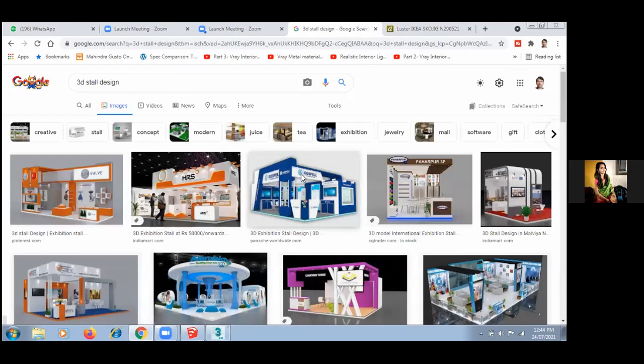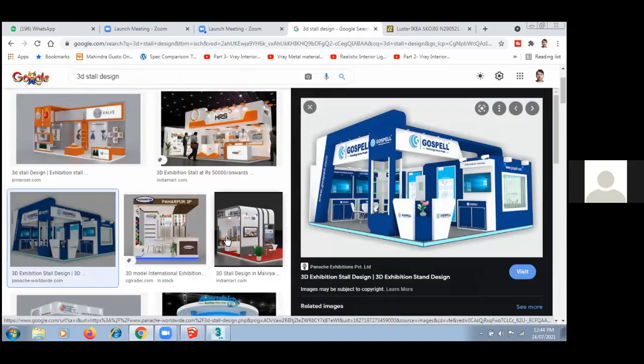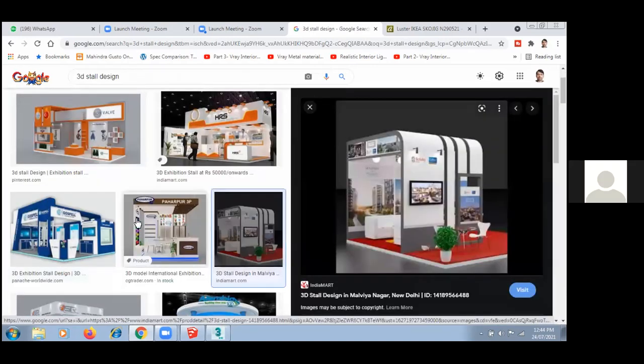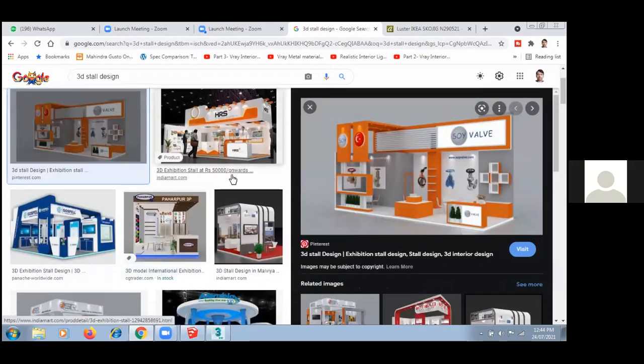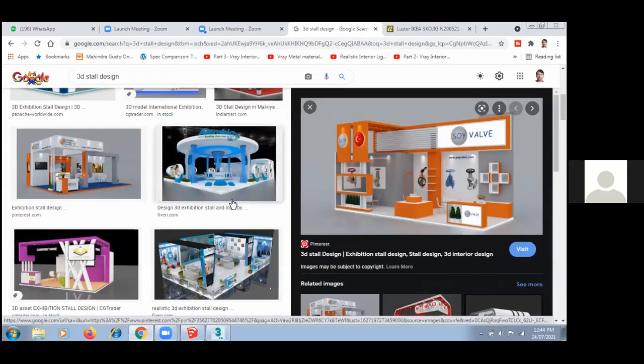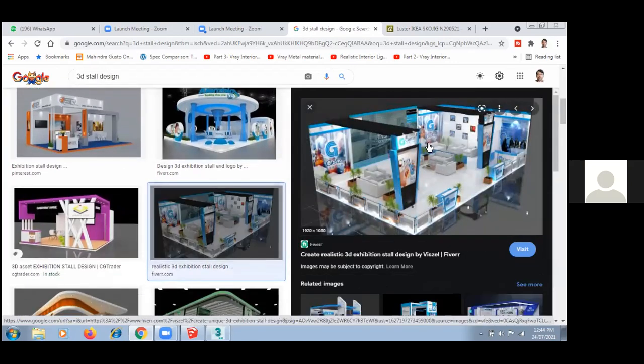Yes, sir. So guys, you can create this kind of stalls also in your Google SketchUp and 3D Max. So guys, you know that exhibition stalls hote hai, right? So you can create this kind of stalls for them.